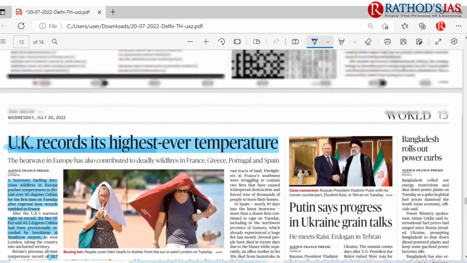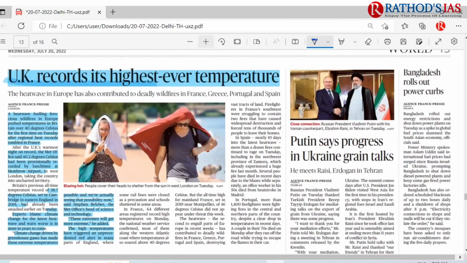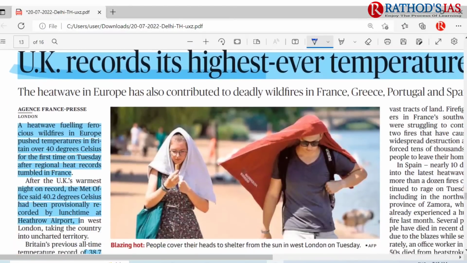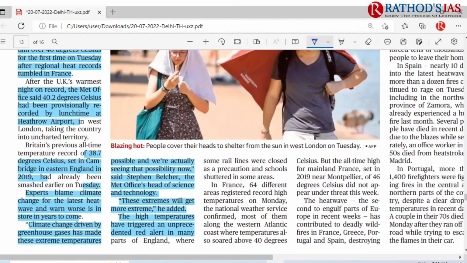If you move forward to the world page, you can see UK records its highest ever temperature. It provides some insights regarding the heat wave in UK. The heat wave in Europe has contributed to deadly wildfires in France, Greece, Portugal and Spain. The temperature in London on Tuesday was about 40 degrees centigrade, a very, very hot temperature. Earlier, the highest recorded temperature was 38.7 degrees centigrade, and it has now crossed this limit.